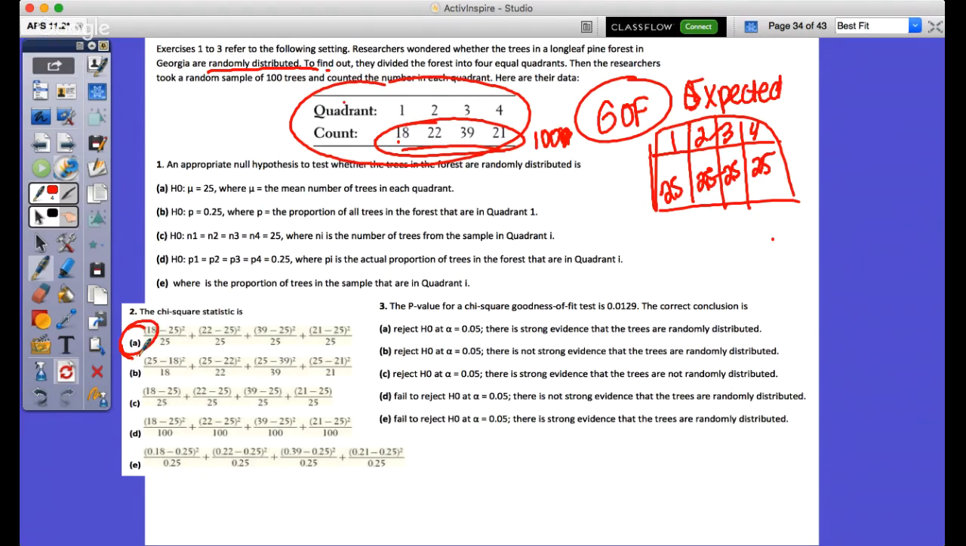Let me write this out. Let's go away from the multiple choice and just go to what we would put as the null. The null would be what?